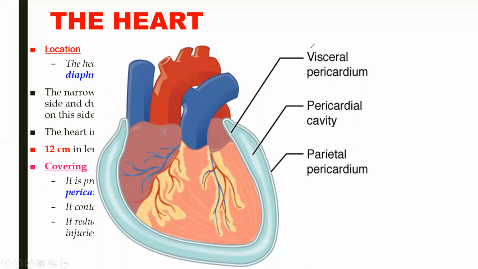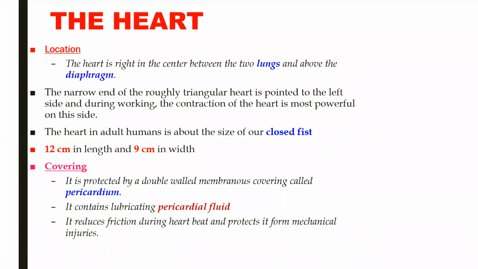And a very important question: what is the function of pericardial fluid? So pericardial fluid protects the heart. It protects the heart by absorbing the mechanical shock, and second, it reduces friction during heartbeat. So these are the two functions of pericardial fluid.